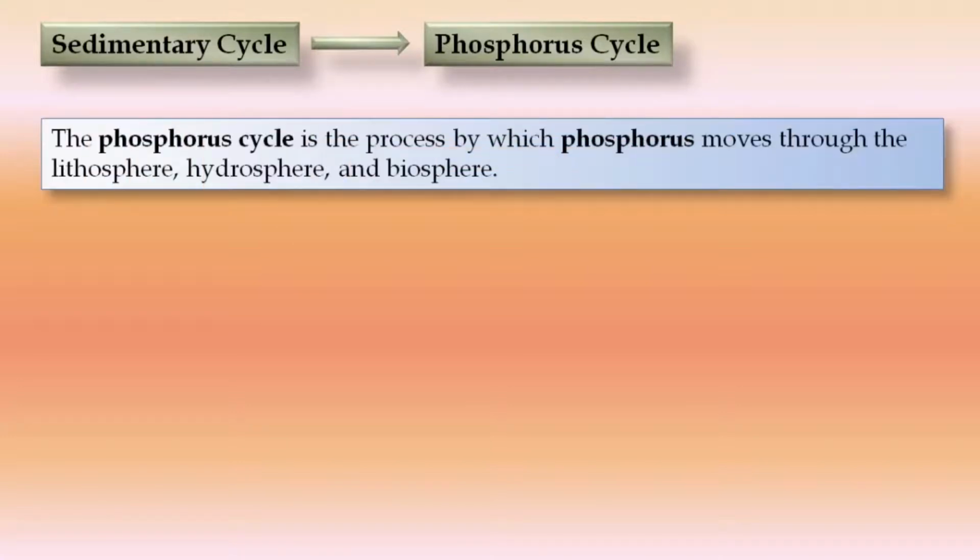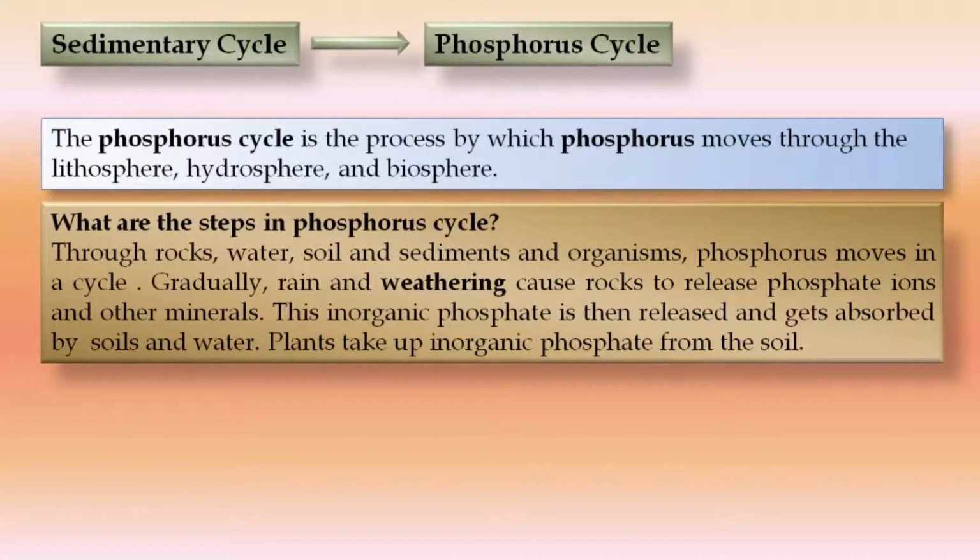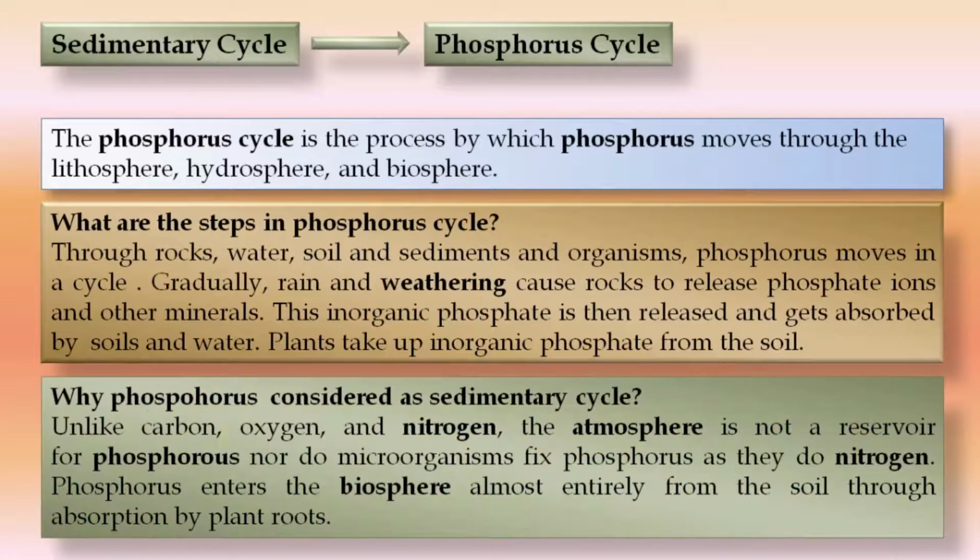The phosphorus cycle is a process by which phosphorus moves through the lithosphere, hydrosphere and biosphere. So what are the steps in the phosphorus cycle? Through rocks, water, soil and sediments and organisms, phosphorus moves in the cycle. Gradually, rain and weathering cause rocks to release phosphate ions and other minerals. This inorganic phosphate is released and absorbed by the soils and water. Then plants take up this inorganic phosphate from the soil. In this way, phosphorus is available.